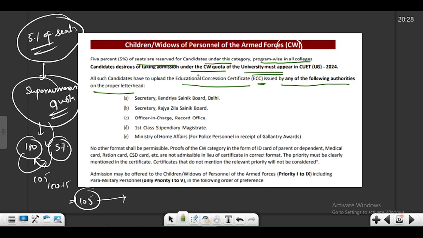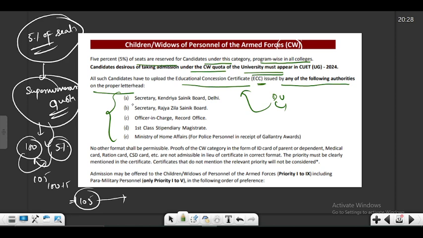So the university or DU has given a format which is the educational concession certificate format. So you have to get this format attested by filling in the details and getting it attested from any of the following bodies.